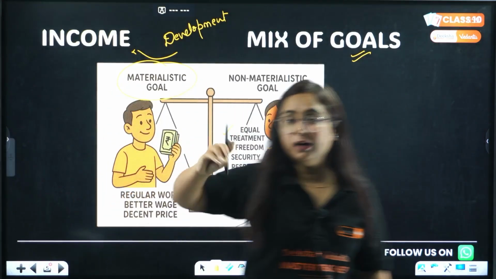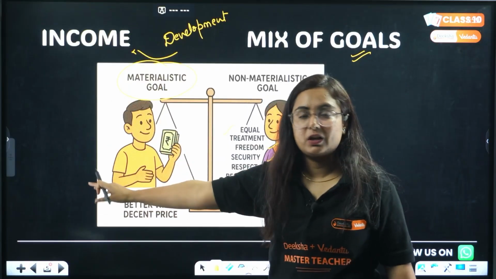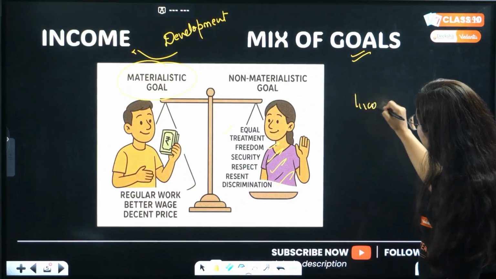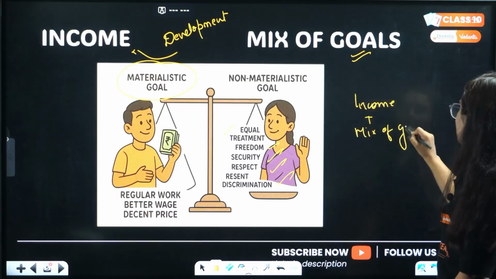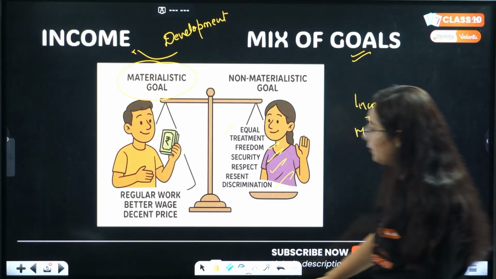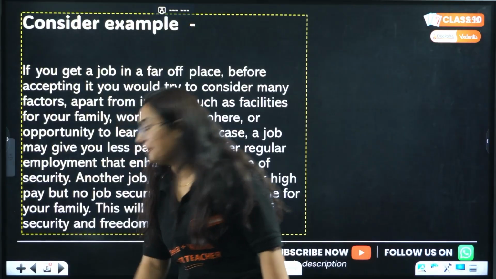That is the thing we require other than income. What I say is that income is required, but other than income, there is a mix of goals. The question will come: what are the mixed goals for development?